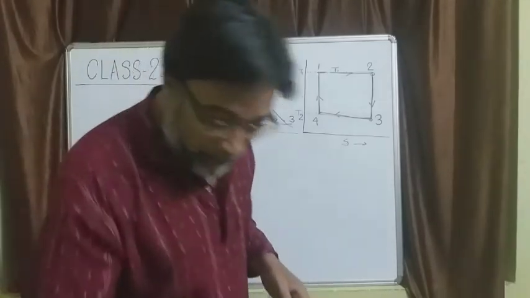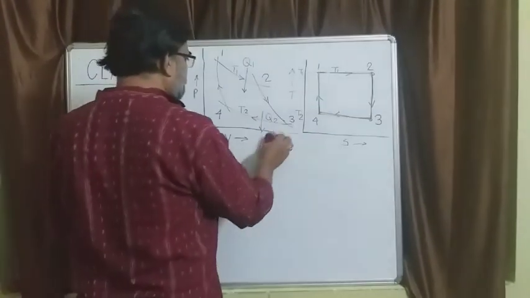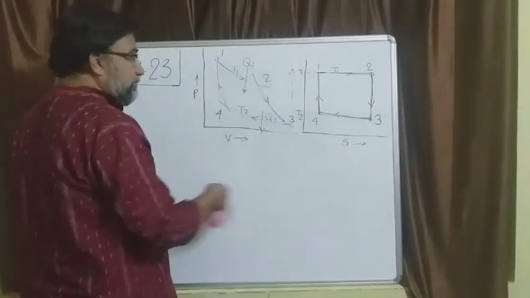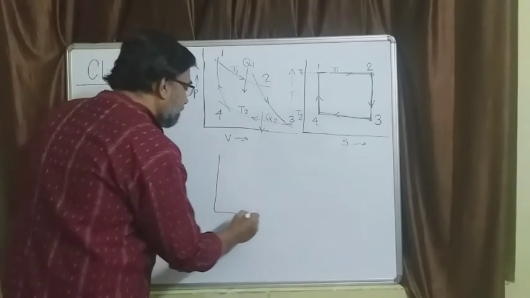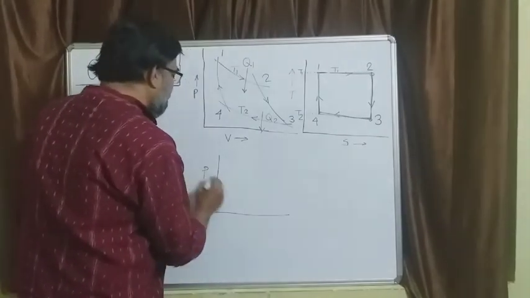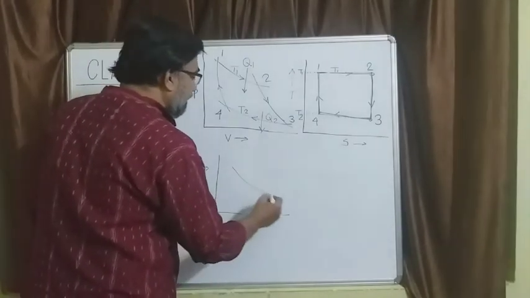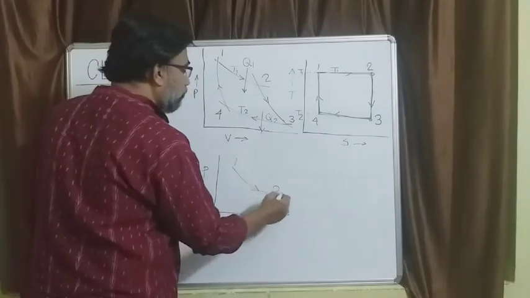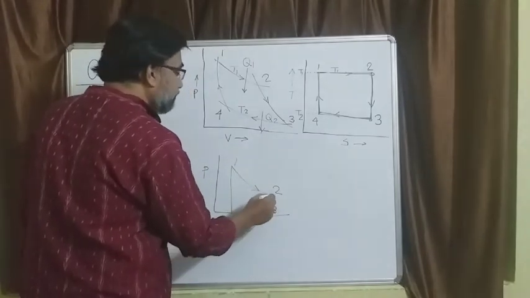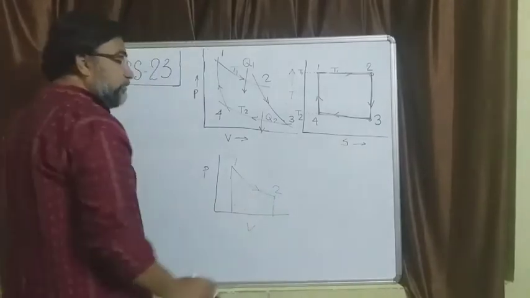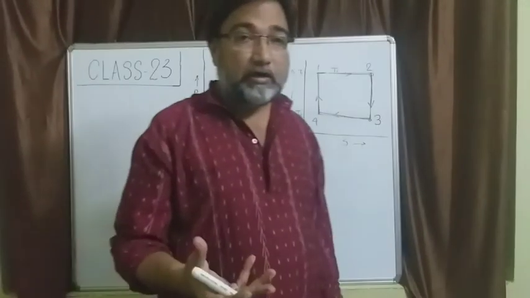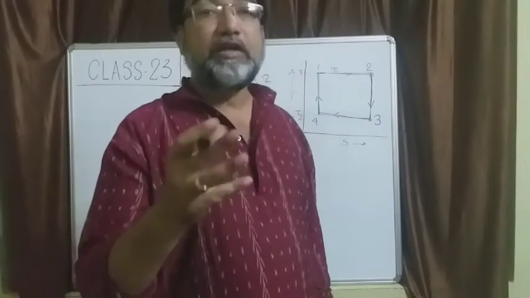Okay. Now one more important thing, after which we will again come back to this Carnot cycle. Now see, take a PV plane and take a process 1 to 2. What is the area under the curve? What does it represent? It represents the work done, or work associated with that process.